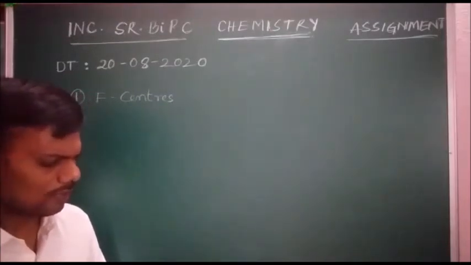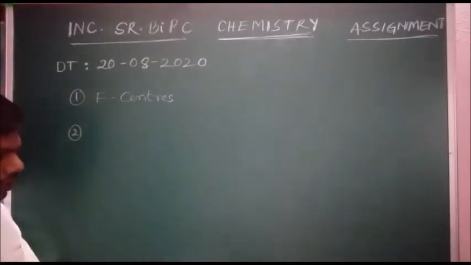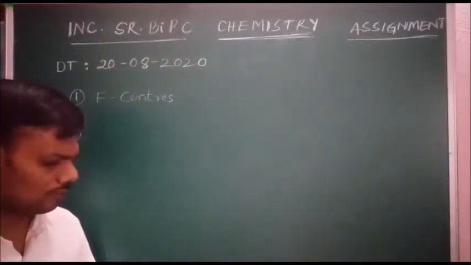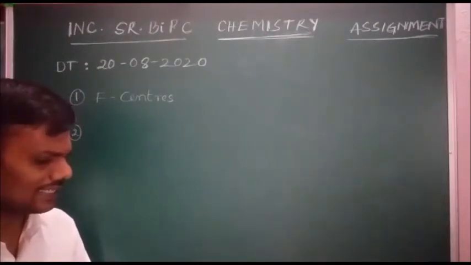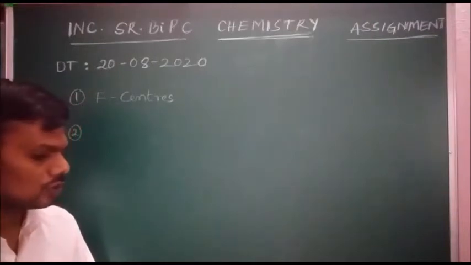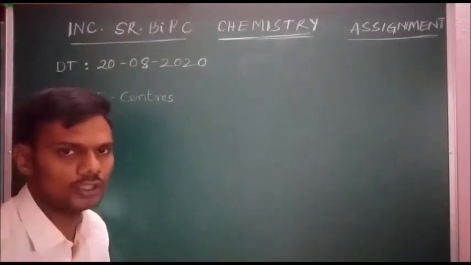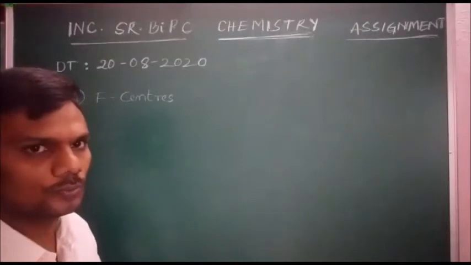Next, question number 2. Germanium or silicon becomes extrinsic semiconductors due to Schottky defect, chemical impurities, Frenkel defect, or both 1 and 2. The answer is both 1 and 2.